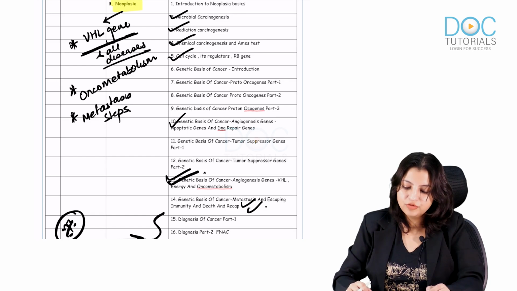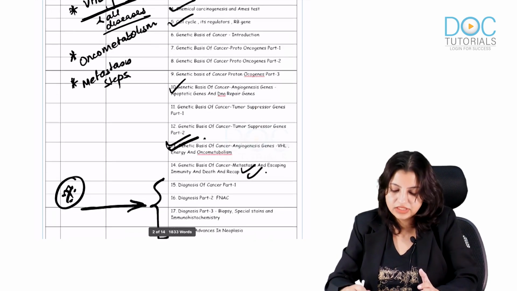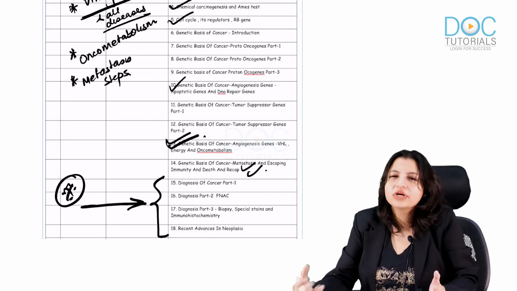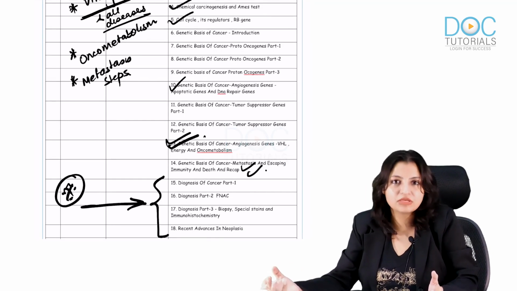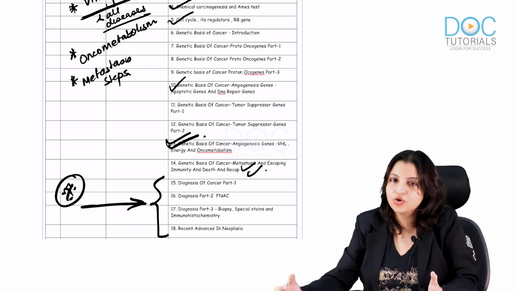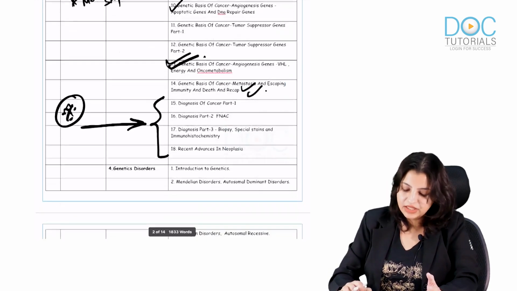I've already told you. In neoplasia, focus on all the types of carcinogenesis and your genetic basis. You already know most of the genes, and genes will come in systemic pathology also. Focus on your VHL gene, oncometabolism, metastasis steps and the techniques.